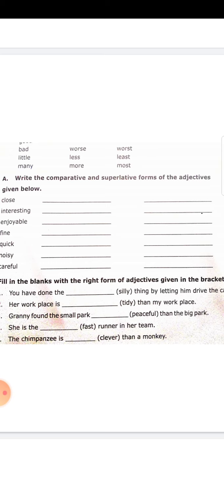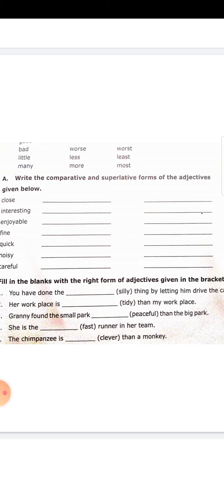Next, her workplace is dash than my workplace. Here two places are compared. Her workplace is compared with my workplace. So as two nouns are compared, you have to use the comparative form. So here tidy will change into tidier, T-I-D-I-E-R. Y changes into I-E-R. So her workplace is tidier than my workplace. What is the spelling? T-I-D-I-E-R. Tidier.